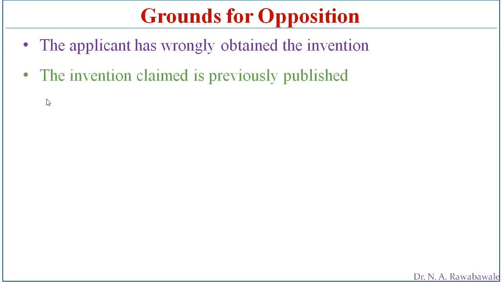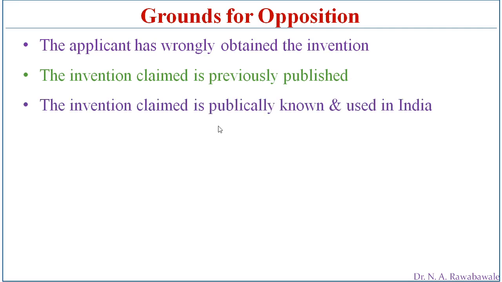Then the second one is that the invention claimed is previously published. If anyone wants to get a patent over an already published invention, then such a patent can be opposed. The invention claimed is publicly known and used in India.